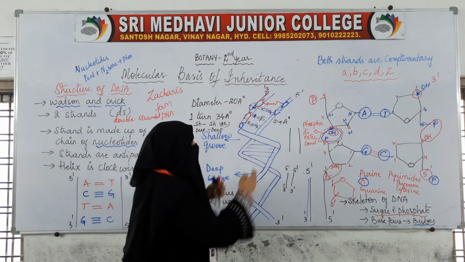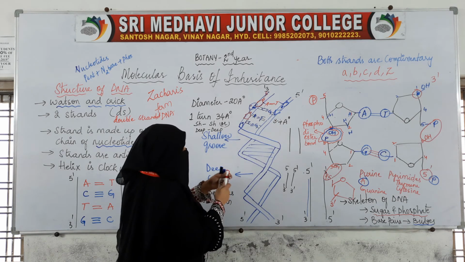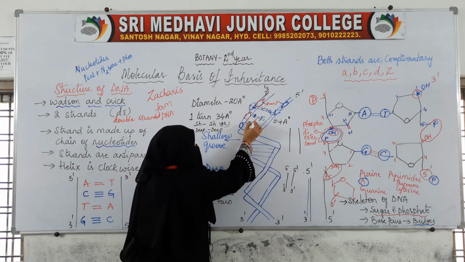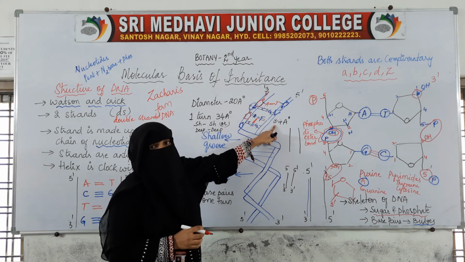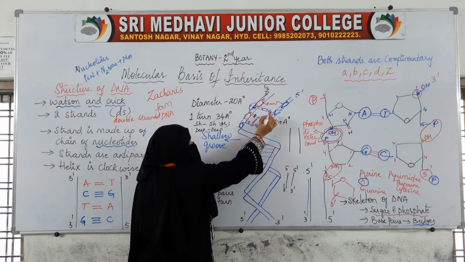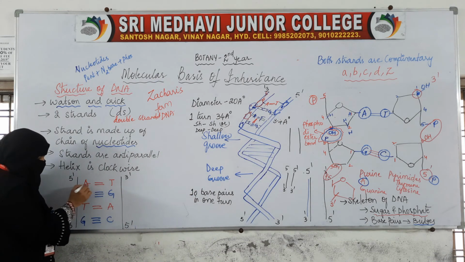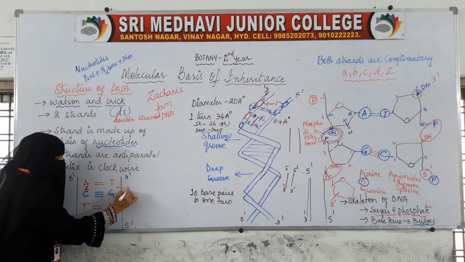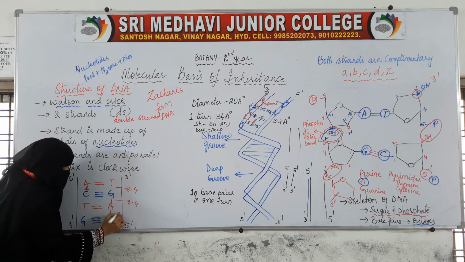Okay, so this is the strand, that is the structure of DNA. And one more thing, in between two base pairs, that is adenine and thymine, cytosine and guanine, the distance is 3.4 angstroms. Here I will show you the distance between this and this, it will always be 3.4, this and this 3.4.